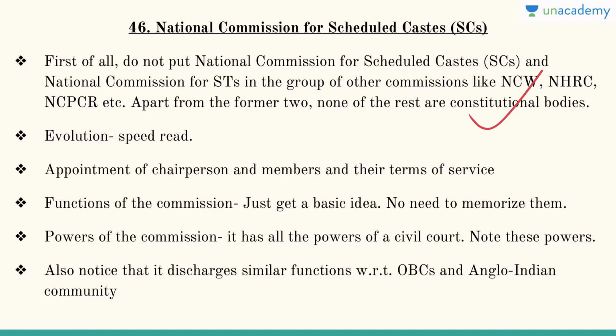Now why does it need to be passed? Because right now the National Commission for Backward Classes is taken care of by the National Commission for Scheduled Castes only. So just speed read the evolution, then read the appointment of chairperson and members, their terms of service, etc. That part you need to understand. Then when it comes to the functions of the commission, just get a basic idea, that's all that is needed. You do not need to memorize these functions.